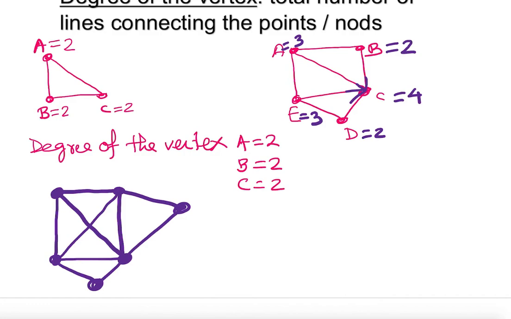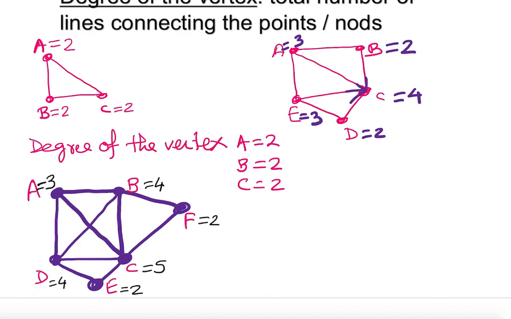Well, bottom line is, can you find it? First of all, I have to label it so I know the degree of the vertex. A, B, C, D, E, F. You can label it any way. So I have A, in this case, how many lines connecting? 3 lines. B, how many? 1, 2, 3, 4 lines connecting. And this one is 2 lines connecting, and C is 1, 2, 3, 4, 5 lines connecting, and E is 2 lines connecting, and D is 1, 2, 3, 4 lines connecting.